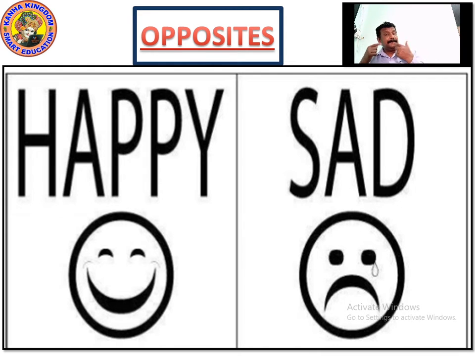So these are the emojis, these are the signs, these are the smileys. Nowadays, whenever you send something to somebody, you put in a small smiley where you say you are happy. You make a round circle with 2 eyes and a curve which is going up. That means you are happy.